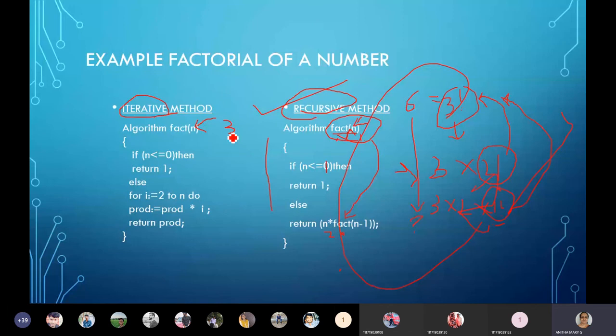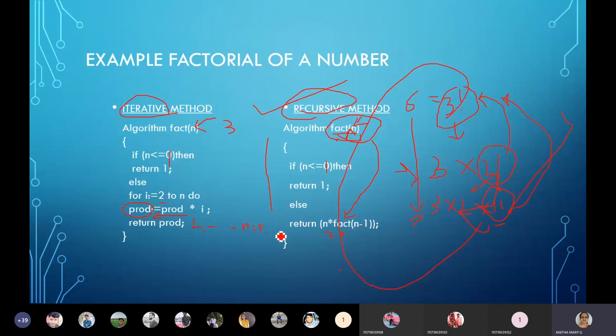Here we check if n is less than or equal to 1, then it returns 1. Otherwise we take i from 2 to n, and keep multiplying into the product variable, iterating until our n value, which is 3.